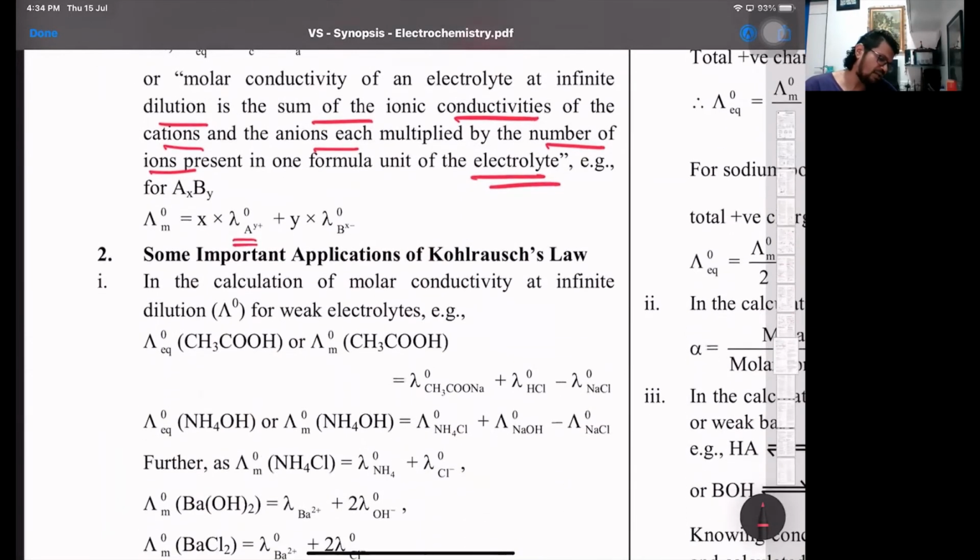To calculate the value for acetic acid, it is basically sodium acetate. All salts are strong electrolytes, irrespective of whether it is a strong acid or strong base. Sodium acetate plus HCl minus NaCl: when you add and subtract, the sodium ions get cancelled and the chloride gets cancelled. So it's acetate plus H plus ions.